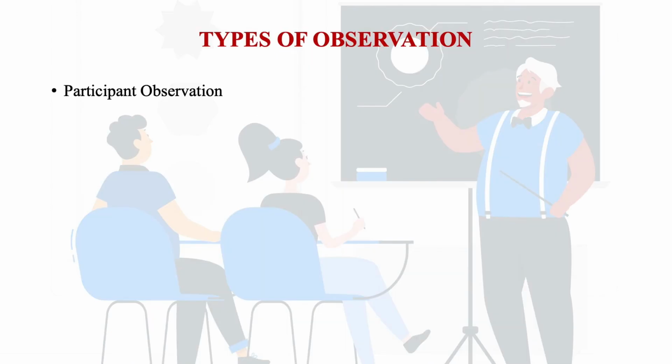And when we think of this observation, we can see that the types of observation are classified into two: participant observation and non-participant observation. In participant observation, the observer has to play a double role, dual roles. What are they? They are a member of the group and they act as an observer. So there we can see the participant is acting in dual roles.